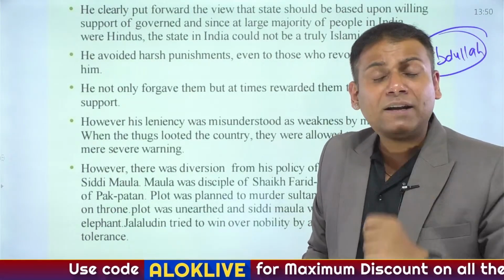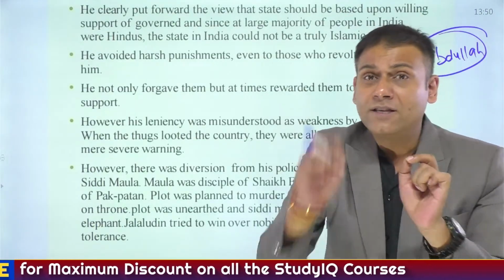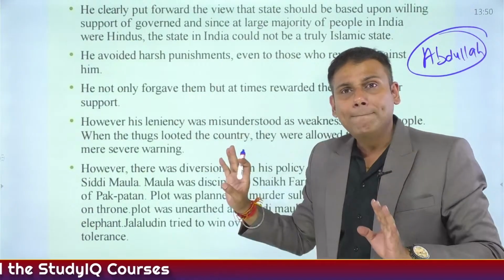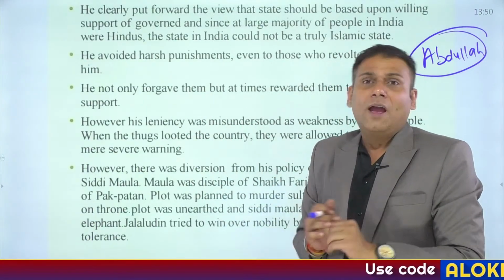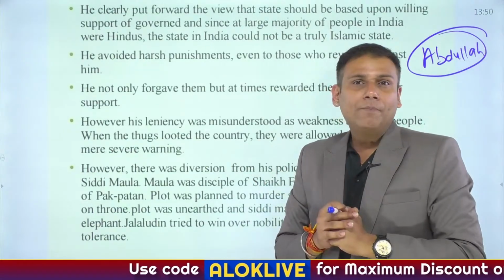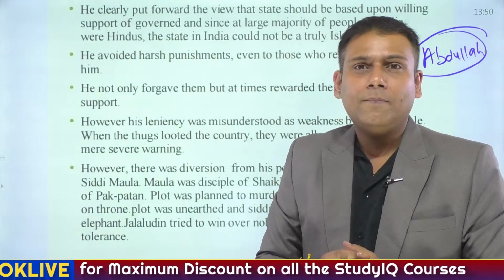And the Mongols have attacked at that time on more than 29 occasions. This is just one occasion that I have depicted here. Okay. So this was an attitude that was being adopted by Jallaludin Khilji. In fact, as I have told you, Balban, when he came to power, he immediately abolished the Turkan-e-Chahalgani system.